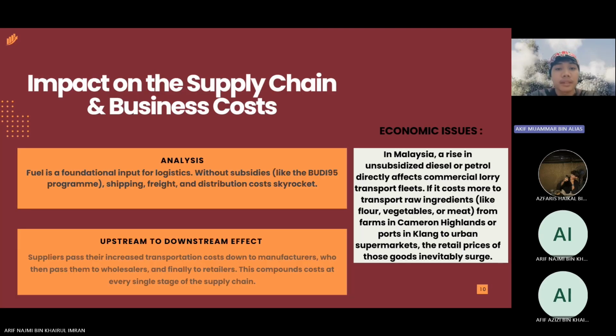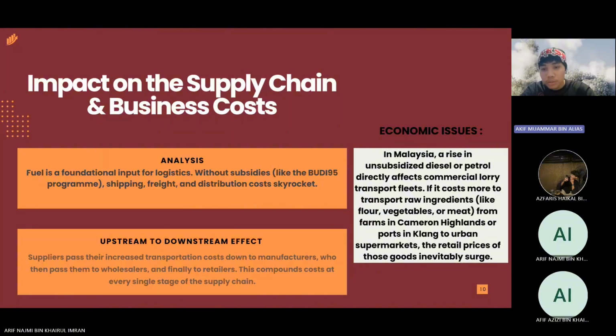Impact on the supply chain and business cost. So for the analysis, fuel is a foundational input for logistics. Without subsidies like the Budi 95 program, shipping, freight, and distribution costs skyrocket. Next, the upstream to downstream effect: suppliers pass their increased transportation costs down to manufacturers, who then pass them to wholesalers and finally to retailers. This compounds costs at every single stage of the supply chain.